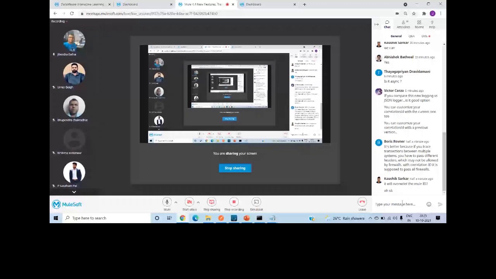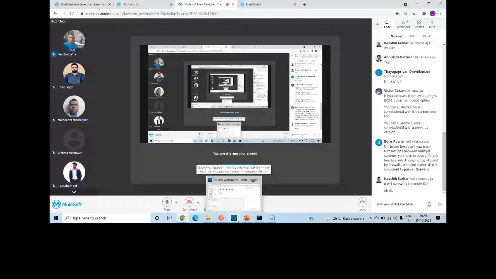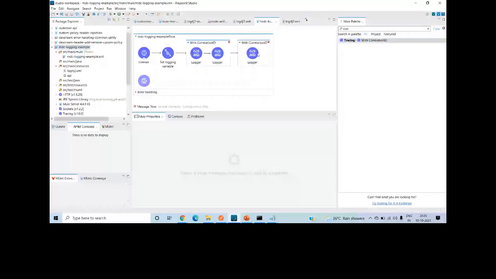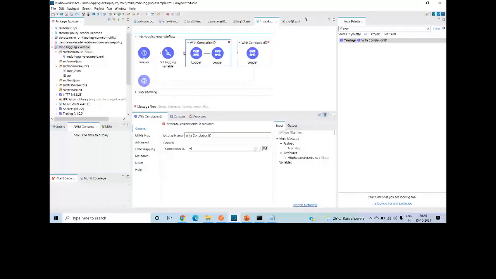Okay, there is one more component. If you want to trace part of the request, like this part, there's a new concept introduced by MuleSoft with correlation ID. This is the scope, so I can execute this logger component inside this scope. So now it's saying correlation ID.